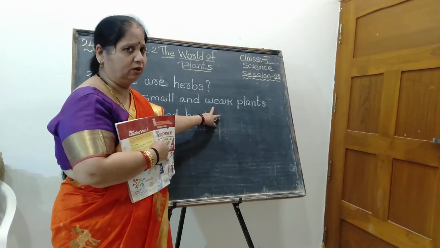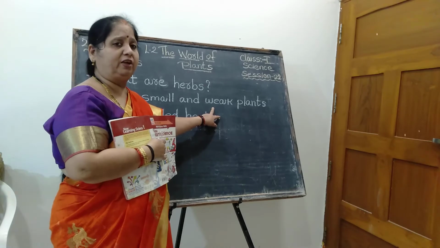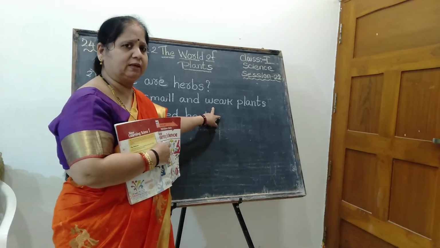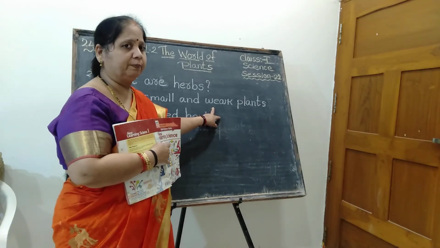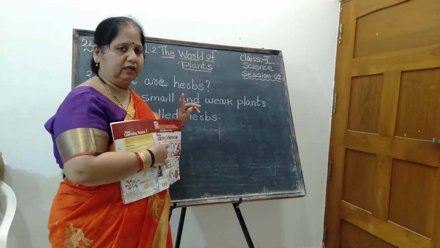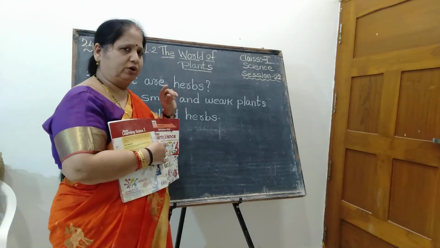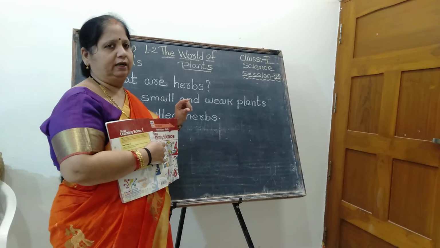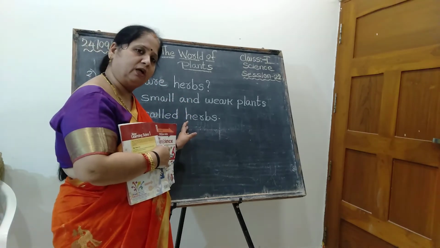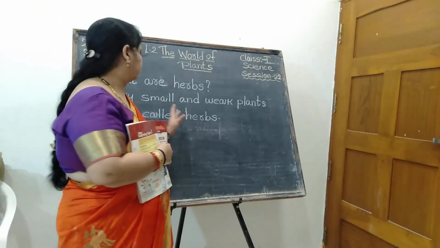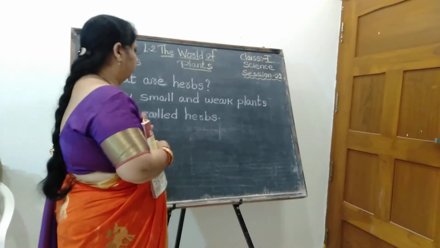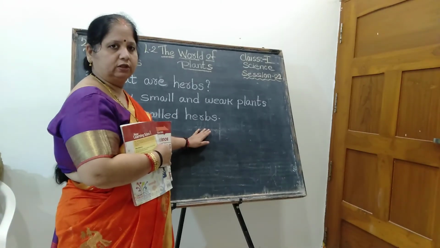Herbs are very strong? No, teacher, they are very weak plants. Okay, tell me any example. Can you give any example? Coriander, mint, tulsi. I had given so many examples, isn't it? Coriander is also a very small plant, and mint also is a very small plant, and they are not only small but they are weak plants. So very small and weak plants are called herbs, isn't it?